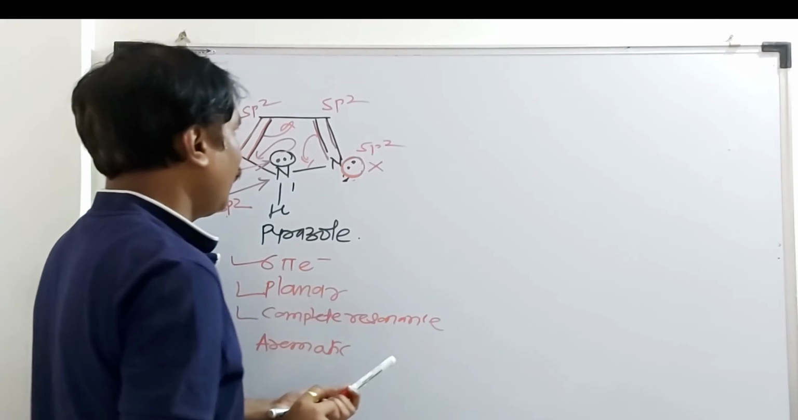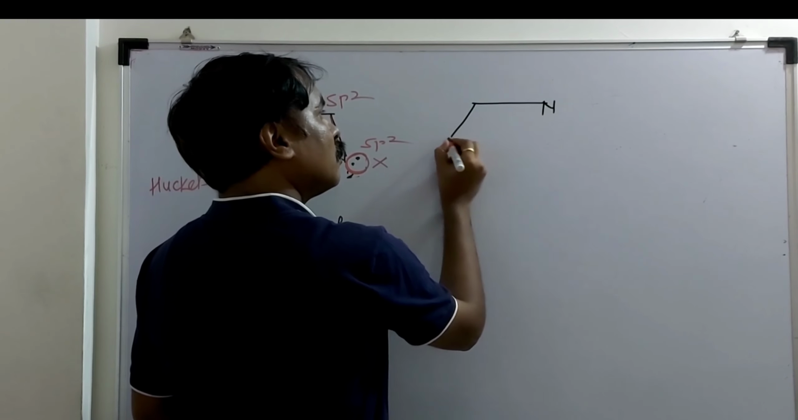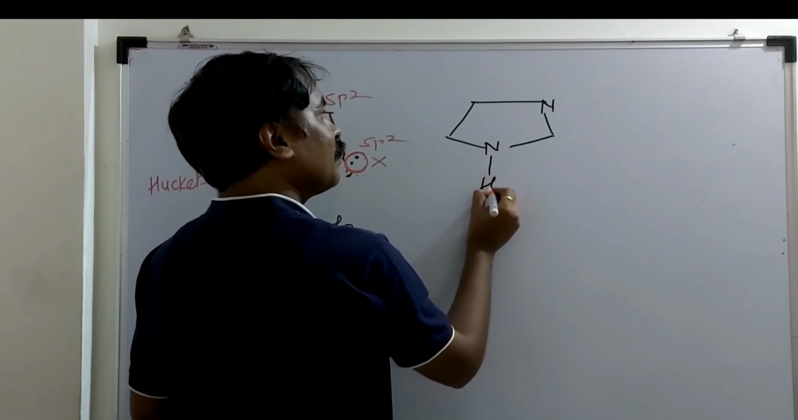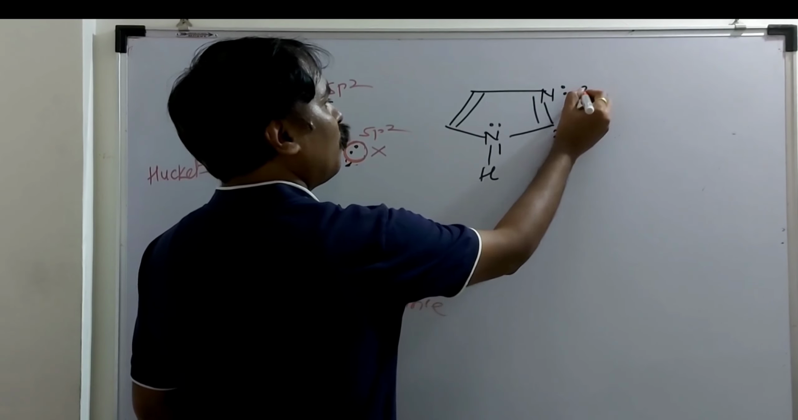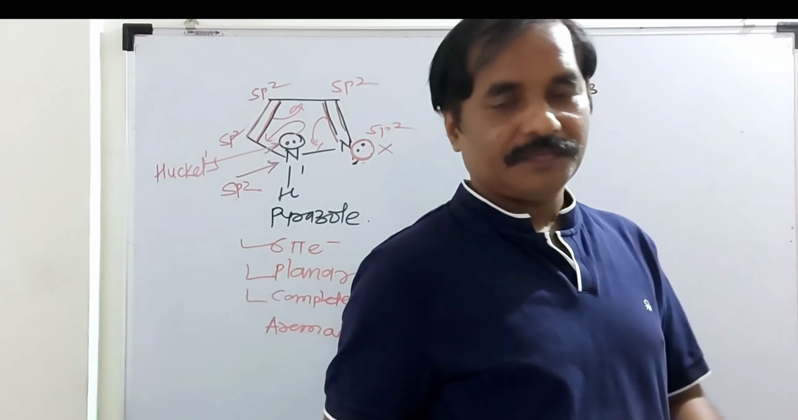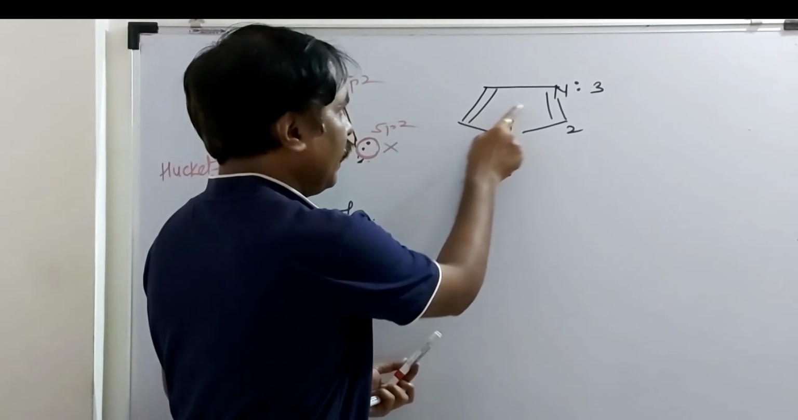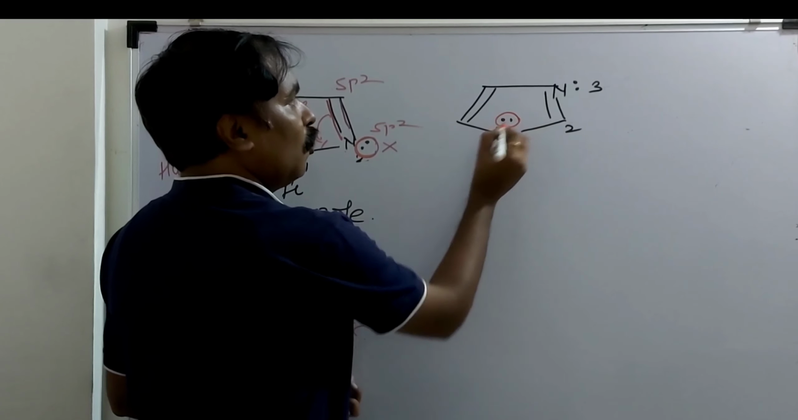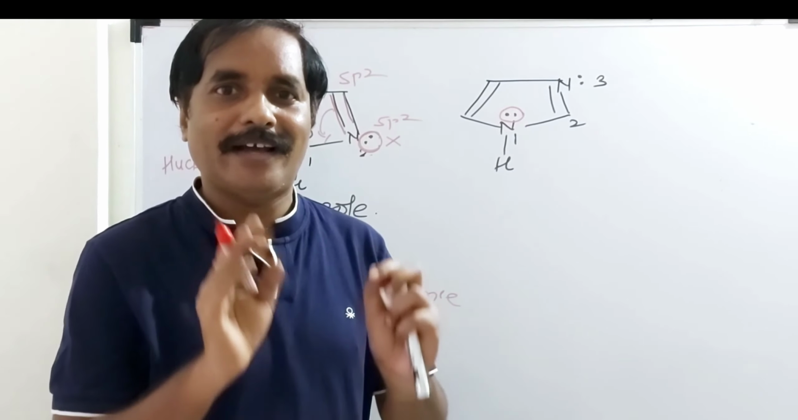Now, the isomer of this, imidazole. This is an isomer of pyrazole. The nitrogen atoms are at positions 1, 3. Now tell me the total number of Huckel's electrons. Yes, how many pi bonds are there? How many visible pi bonds are there? 1 and 2. But here, on this nitrogen there is one lone pair, and this lone pair is in conjugation with the carbon-carbon double bond and the carbon-nitrogen double bond.